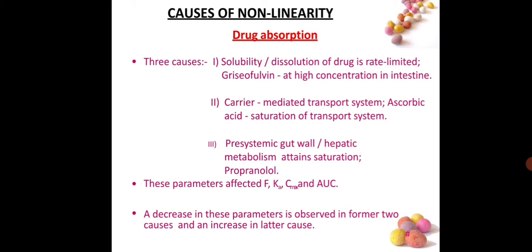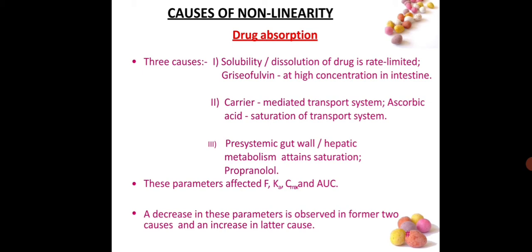Second is carrier mediated transport system. Example, ascorbic acid, saturation of transport system. In a carrier mediated transport system, we have studied that the carrier is bound with the drug and it will cross the absorption membrane or small intestinal villi membrane.